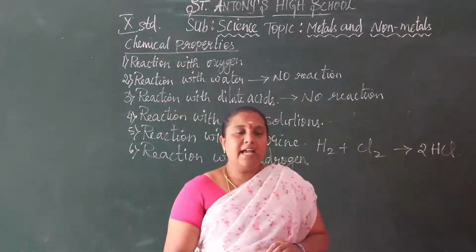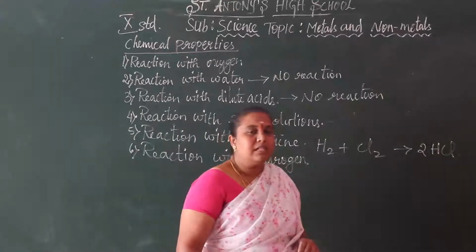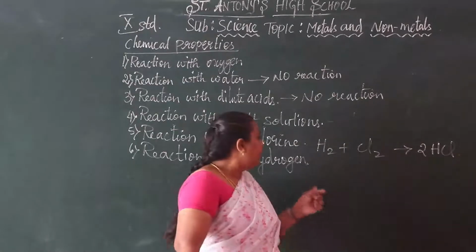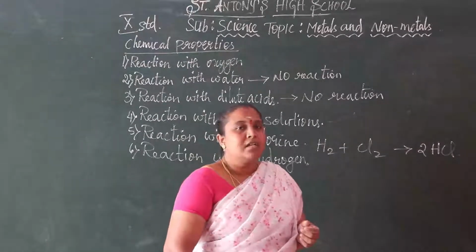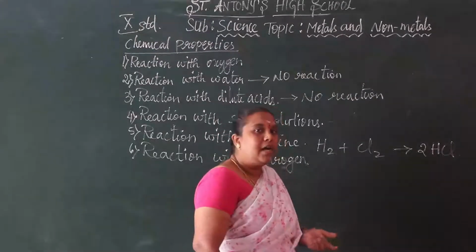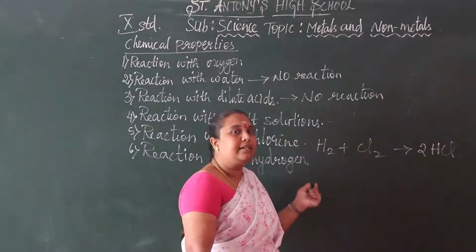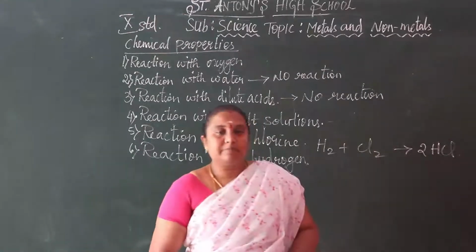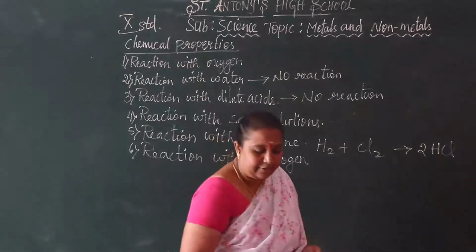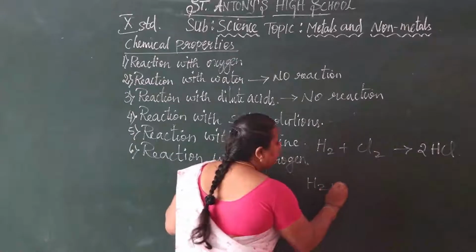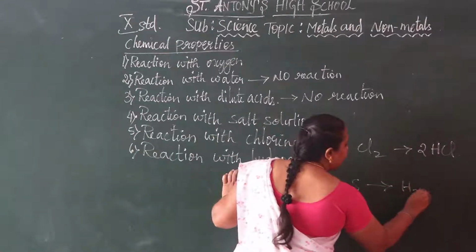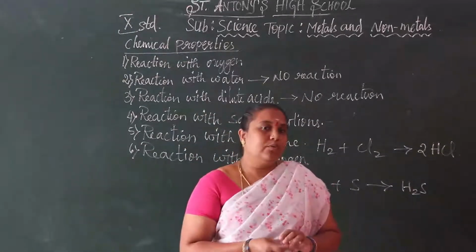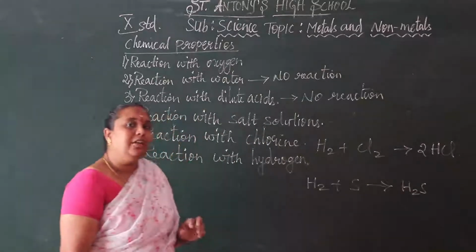Then next, reaction with hydrogen. Non-metals react with hydrogen to form non-metallic hydrides. That is hydrogen plus sulfur. Hydrogen is a non-metal and sulfur is also a non-metal. Hydrogen plus sulfur forms hydrogen sulfide: H2 plus S gives H2S. So here non-metallic hydrides are formed. These are the chemical properties of the non-metals.